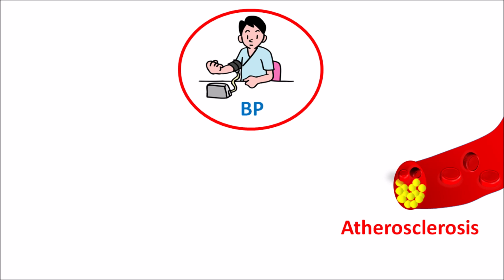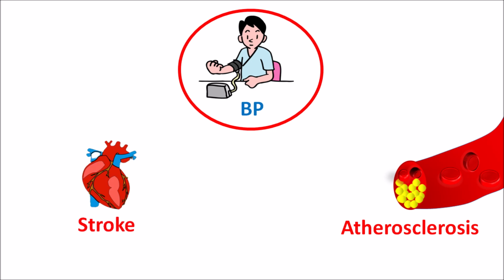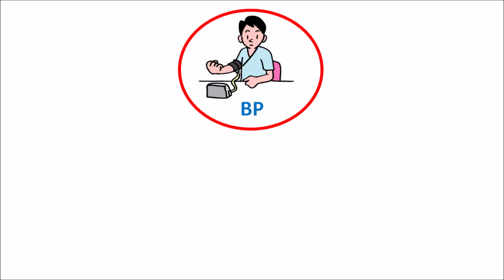And this atherosclerosis can block the blood vessels, resulting in development of stroke or cardiovascular complications like tachycardia, atrial fibrillation, and finally myocardial infarction. So all these cardiovascular complications are linked with elevation of blood pressure. The blood pressure can be controlled by so many types of drugs, and one group of drugs are acting on the renin-angiotensin-aldosterone system. This renin-angiotensin system involves so many types of organs, even it is linked with the renal system.